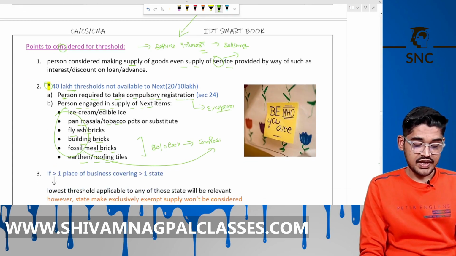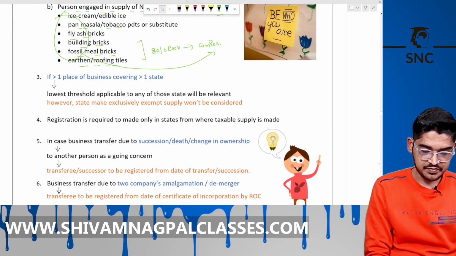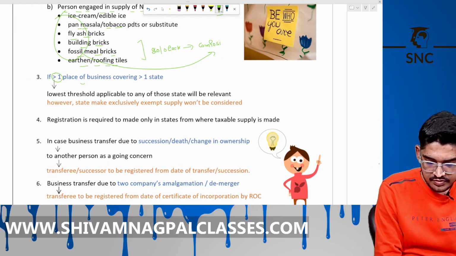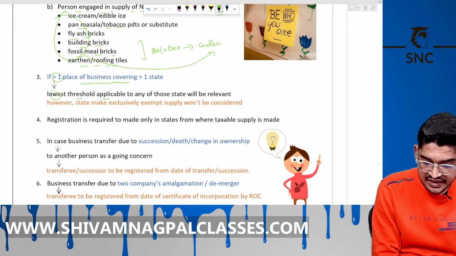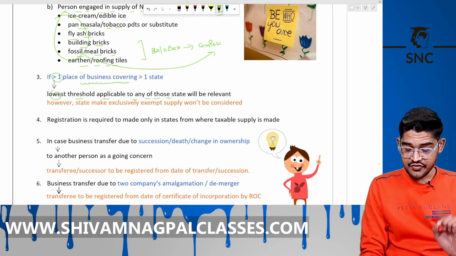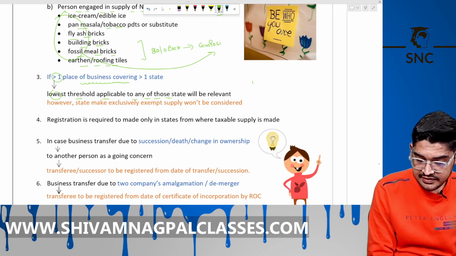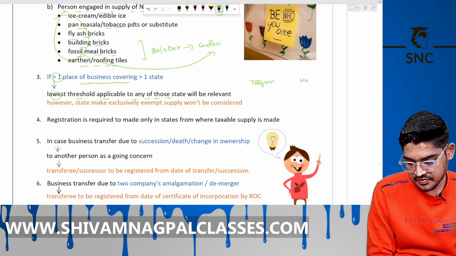Now, if there is more than one place of business covering more than one state, then the lowest threshold applicable to any of those states will be relevant. Let's take an example. If you are selling your goods from Telangana and Haryana.